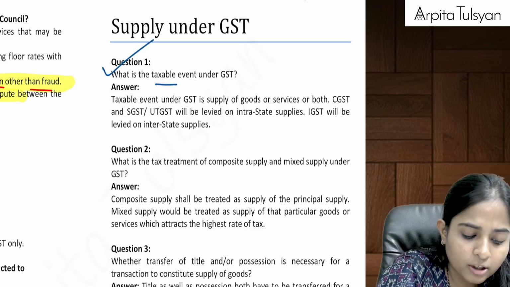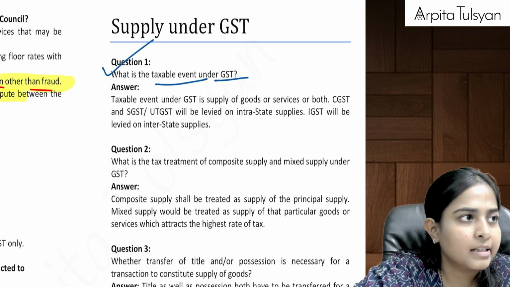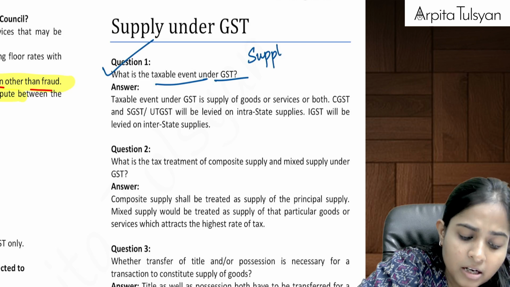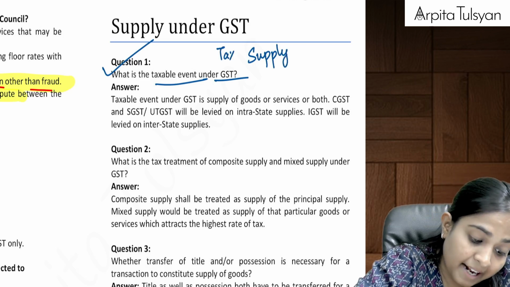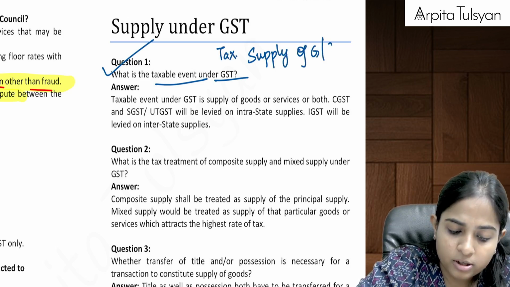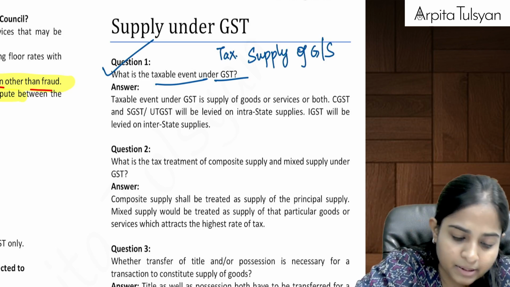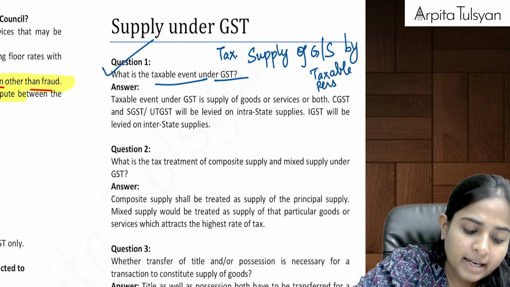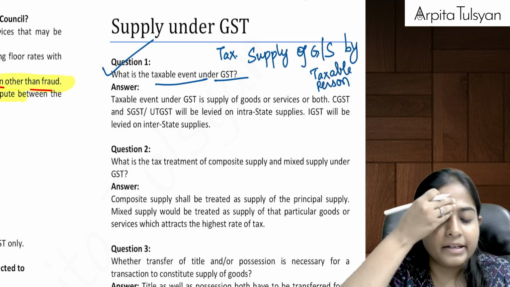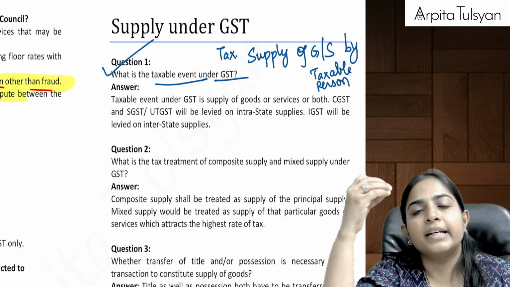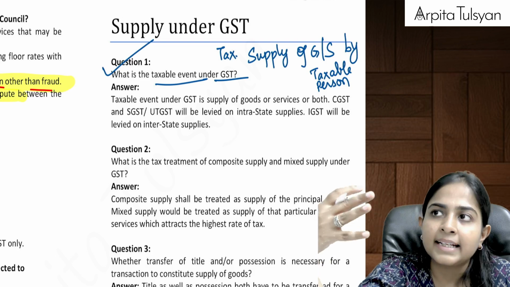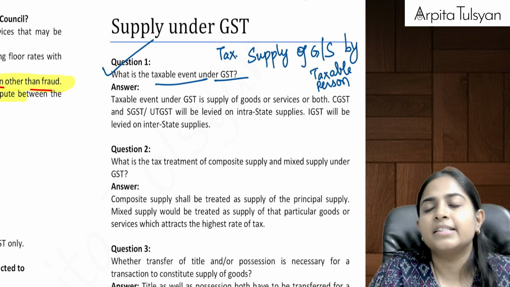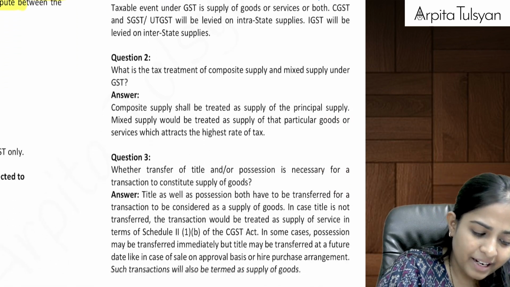First question, what is the taxable event under GST? Taxable event under GST is, first of all, there should be a supply. There should be a taxable supply of goods or services. As soon as there is a taxable supply of goods and services by a taxable person, that will be the taxable event under GST. If there is any intrastate supply, at that time CGST, SGST will be applicable, and when there is interstate supply, IGST will be applicable.